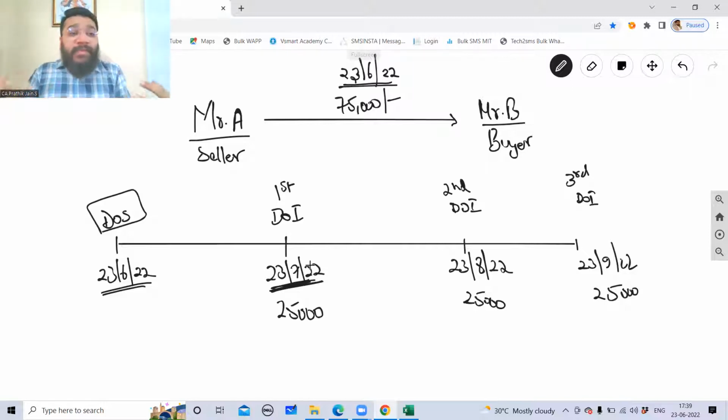Mr. A is a seller. The person is supposed to receive the money. Do you think that if Mr. B is offering, I'll make the full payment, will Mr. A say no to it? The person is receiving the money, will he ever say no to it? Not at all. He said, come today and pay the full 75,000 rupees.